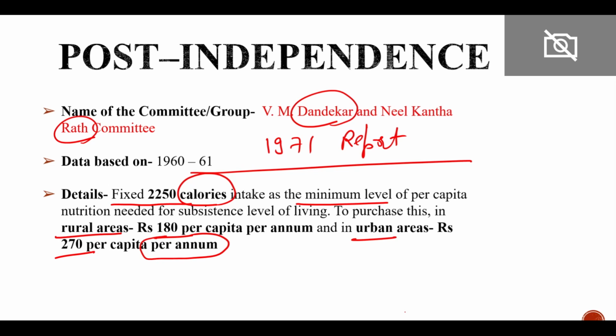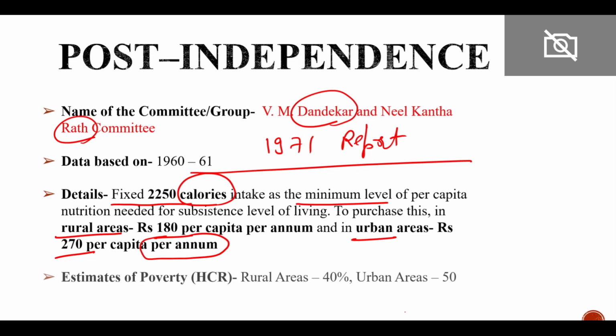Again, you do not need to remember the figures, just remember that they gave a calorie-based estimate, okay? And according to them the head count ratio, HCR, was 40% in the rural area and 50% in the urban area.